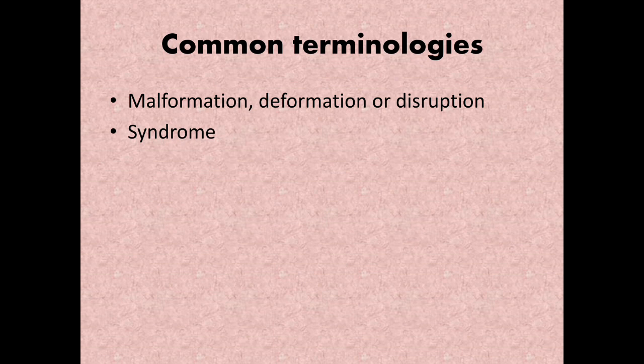A syndrome is generally recognized and defined as a well characterized constellation of major and minor anomalies that occur together in a predictable fashion, but due to a single underlying etiology. It can be chromosomal, it can be mitochondrial in origin. As an example, Down syndrome. You see different anomalies, a constellation, a pattern of anomalies. They occur together in a predictable fashion.